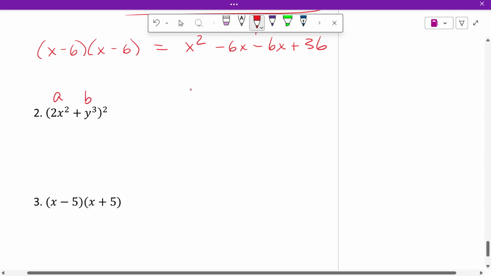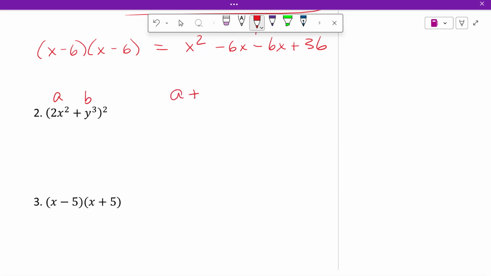All right. So here's A, here's B. It's a square of a sum. So A plus B quantity squared equals a pattern, A squared plus 2AB plus B squared. From your notes. So A squared, 2x squared times 2x squared is what? 4x to the fourth power.